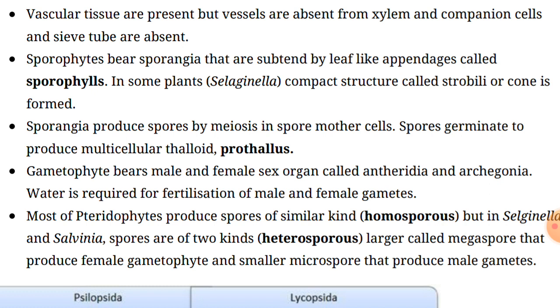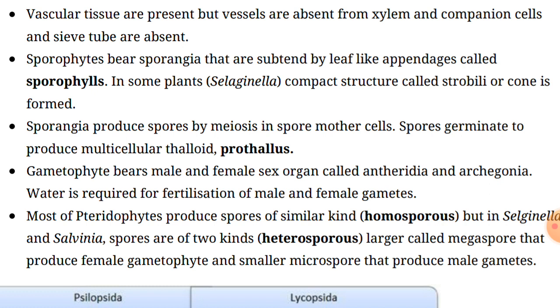And we can say the sporangia produce spores by meiosis in spore mother cells, and during reproduction they are capable of producing spores by the process of cell division. Generally the spores germinate to give rise to inconspicuous, small but multicellular, free living, mostly photosynthetic thalloid gametophytes called the prothallus.